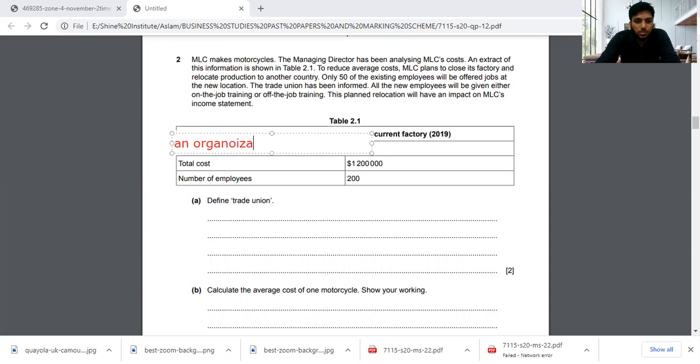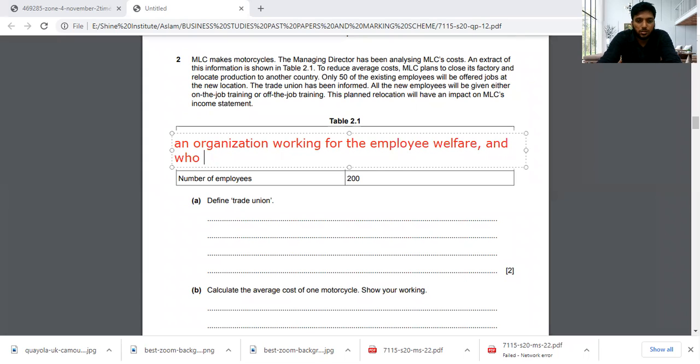An organization working for the employee welfare, and who collectively bargains for the rights of the employee. So this is trade union, which we have written on the question.